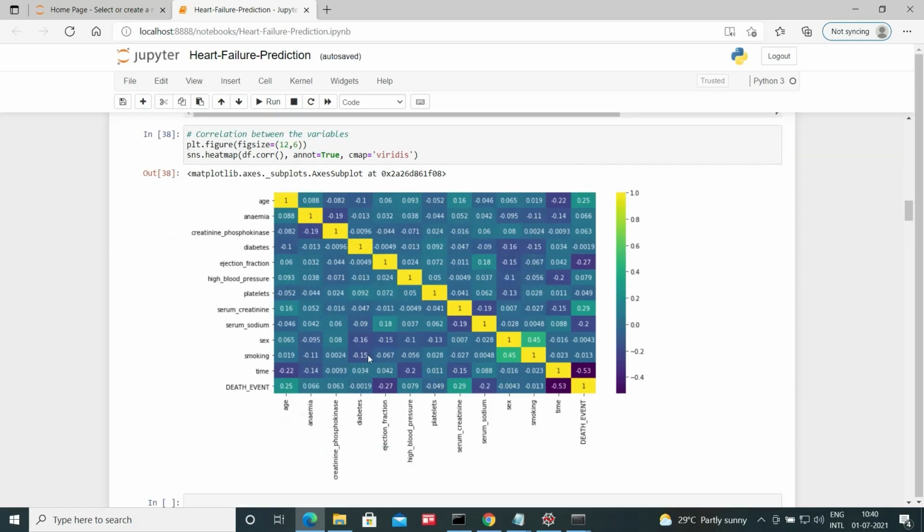And if we look at it closely, we'll find that no two variables are highly correlated. If two variables are highly correlated, that means we can skip one of the variables and include the other. But here, since no two variables are highly correlated, all are important to us for our predictions. So we are keeping all the features or independent variables.